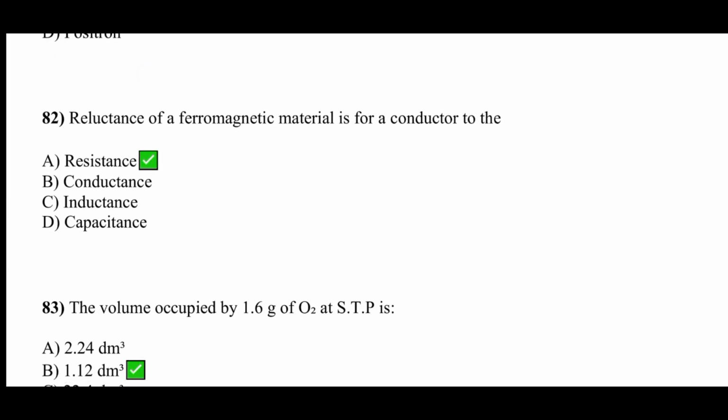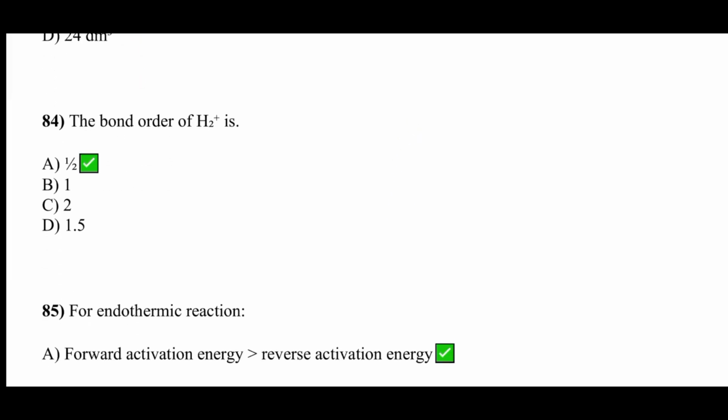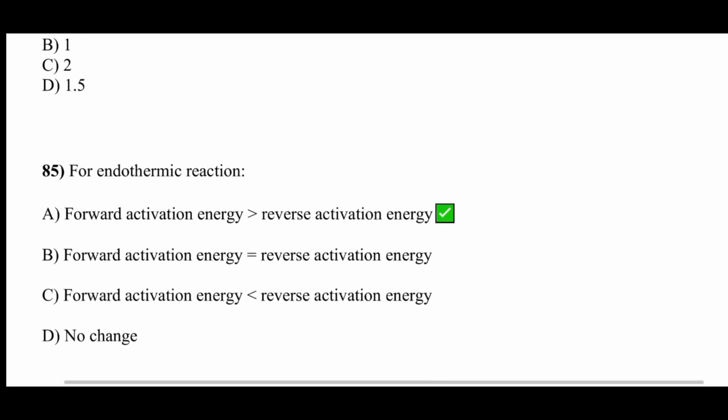Reluctance of a ferromagnetic material is analogous to, for a conductor, option A is correct, that is resistance. The volume occupied by 1.6 grams of oxygen at STP is, option B is correct. The bond order of H2 is, option A is correct. For an endothermic reaction, the forward activation energy is greater than the reverse activation energy, that is option A is correct.